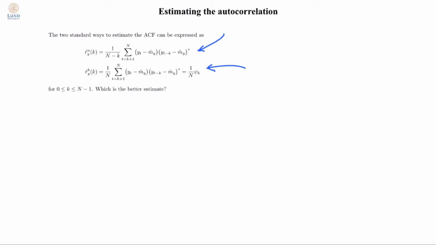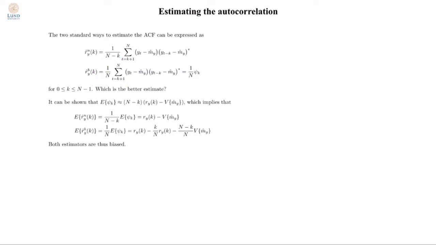As you can see, the estimators only differ in the used scaling factors, and at first glance it might seem quite surprising why one would ever want to use the biased version. The summation is done over n minus k terms, so it seems a bit odd to scale with n, as is done in the biased version. And even if the name seems to indicate that the biased estimator is not what you would want to use, it may be a bit surprising to learn that this is actually the estimator almost always used, and with good reason. Let's first examine the expected value of the estimator.